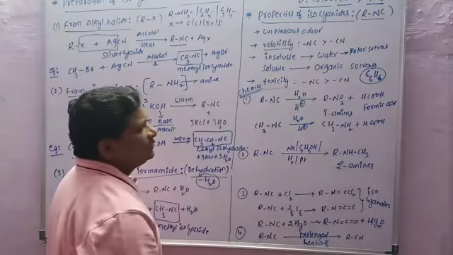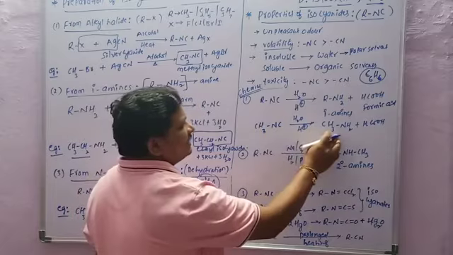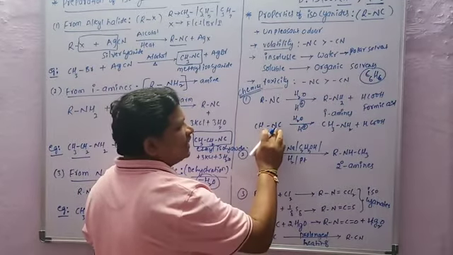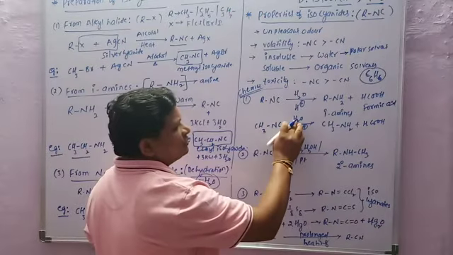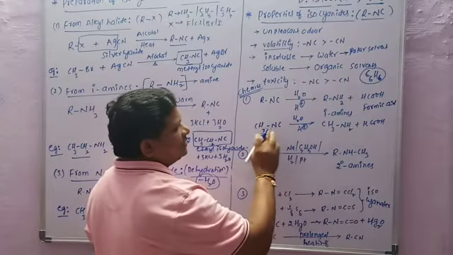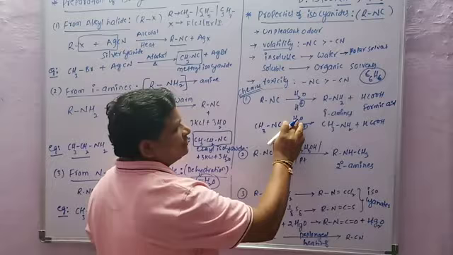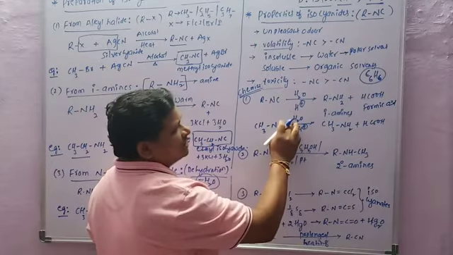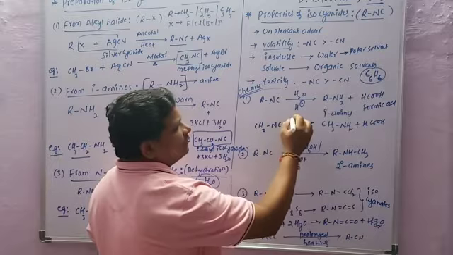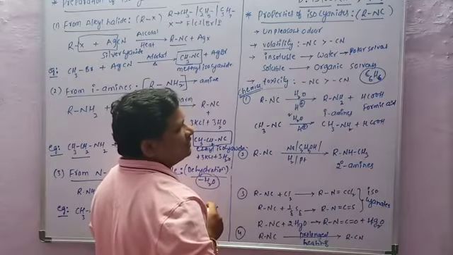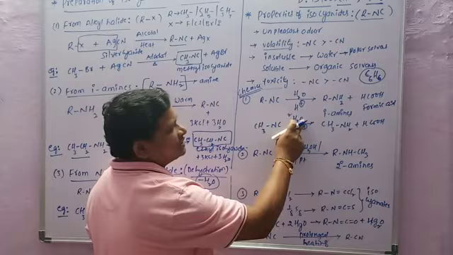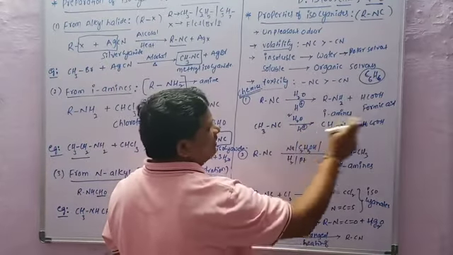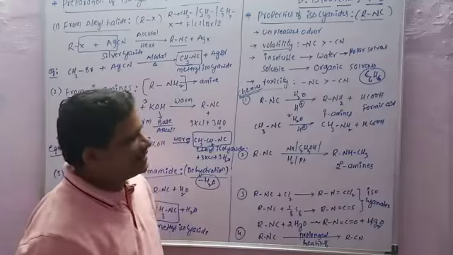With 2 moles of water, there are 2 hydrogens and 2 oxygens, and with 1 carbon it is formic acid.